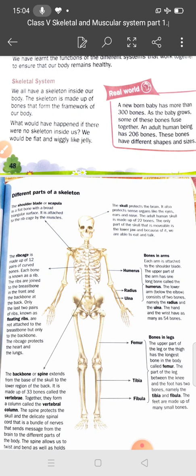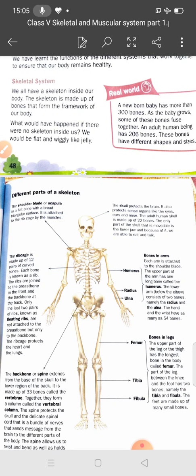Now you tell me what would have happened if there were no skeleton inside. We cannot stand properly. If there is no backbone, you cannot stand properly. And if there is no skeleton, student, you would be like a jelly. Have you seen jelly?